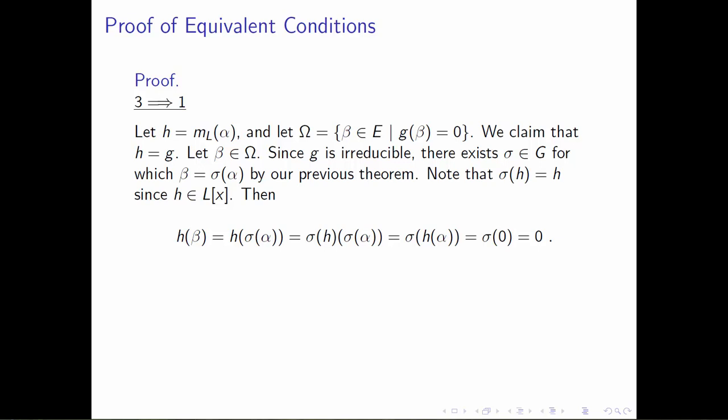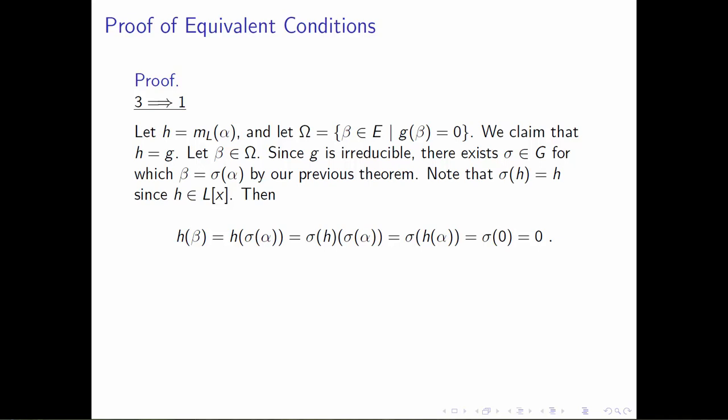Now, what we want to note is that sigma of the polynomial h, which means apply sigma to all the coefficients, is equal to h, because h belongs to L adjoined x, and L is the fixed field of G. So if sigma is an element of G, and all the coefficients of h belong to the fixed field, then sigma of h equals h.